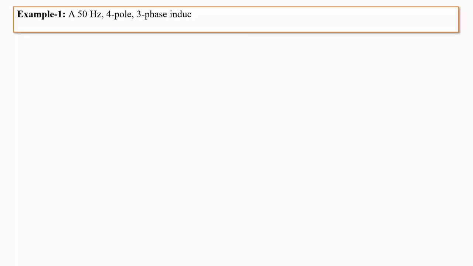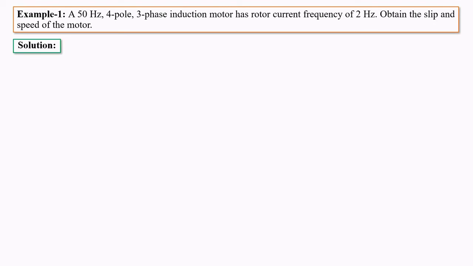Now some numerical questions. So here is the first question. A 50 Hz 4-pole 3-phase induction motor has a rotor current frequency of 2 Hz. Obtain the slip and speed of the motor. So let's see the solution.